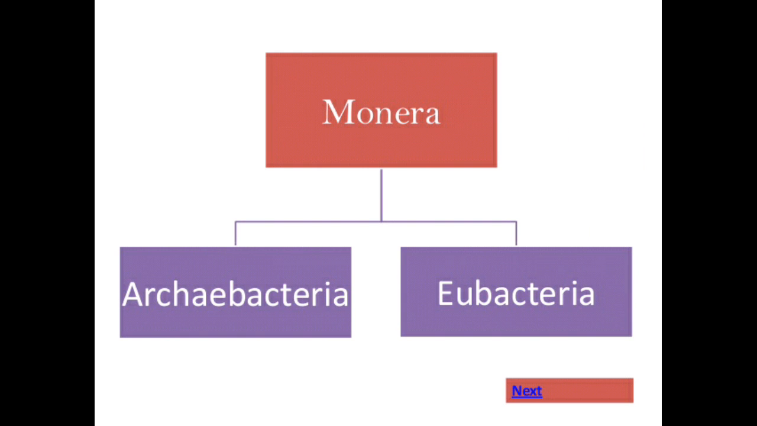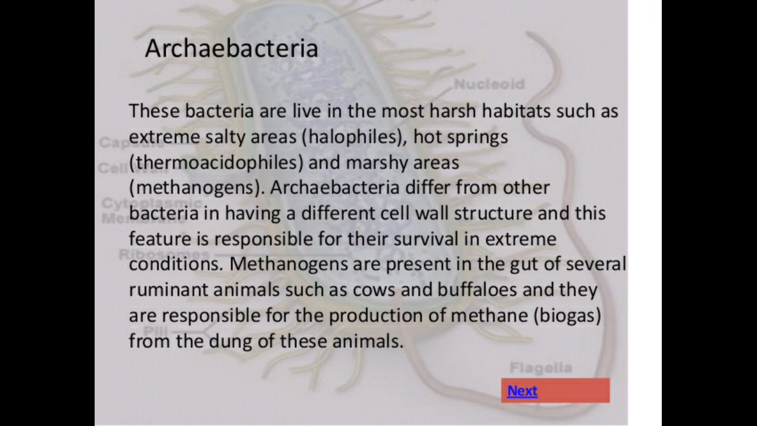Monera is divided into two parts: Archaebacteria and Eubacteria. Archaebacteria are the ancient bacteria, and Eubacteria are the true bacteria. Archaebacteria live in the most harsh habitats such as extremely salty areas, that is halophiles, hot springs, thermoacidophiles, and marshy areas, methanogens. Archaebacteria differ from other bacteria in having a different cell wall structure, and this feature is responsible for their survival in extreme conditions.